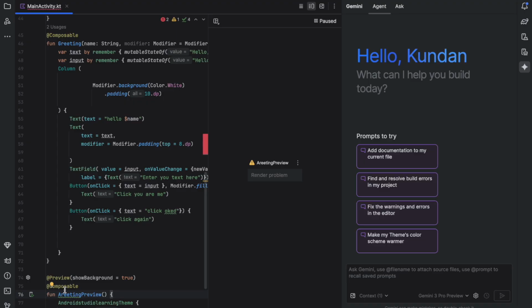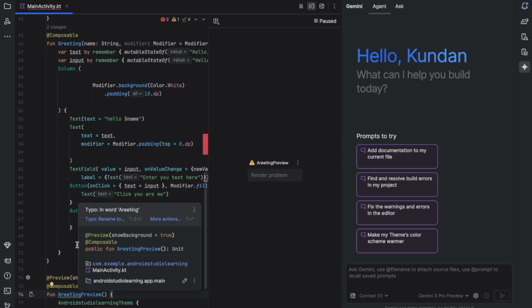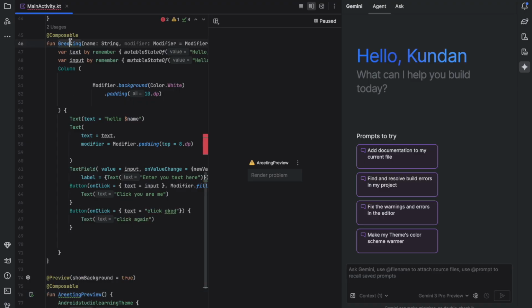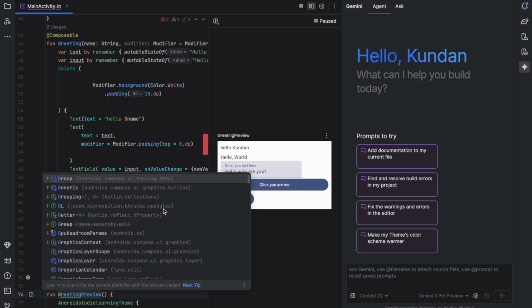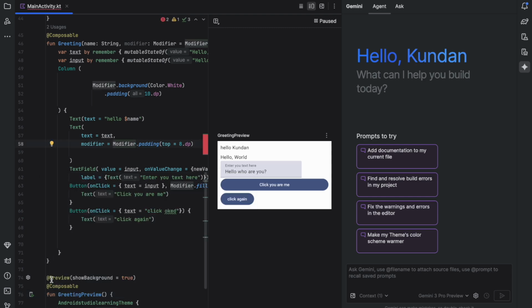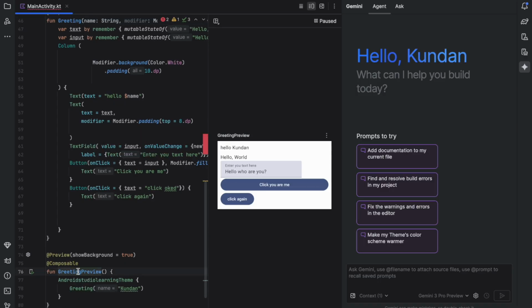So it's not like we can put any name we want. Whatever the function name is, that name then preview. If I just make it bigger, as you can see, we got the preview again. So the composable preview option: when you write fun and the name of the function that you want to show, whatever you see here is the UI. Whatever we are seeing here is inside the greeting. So we just did the preview and the name of your application.